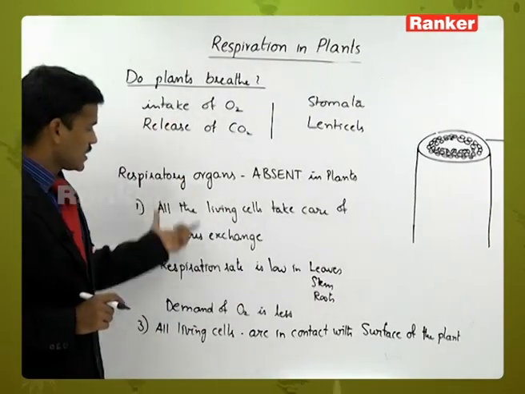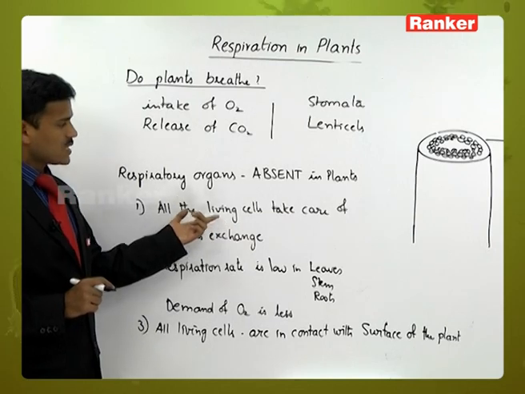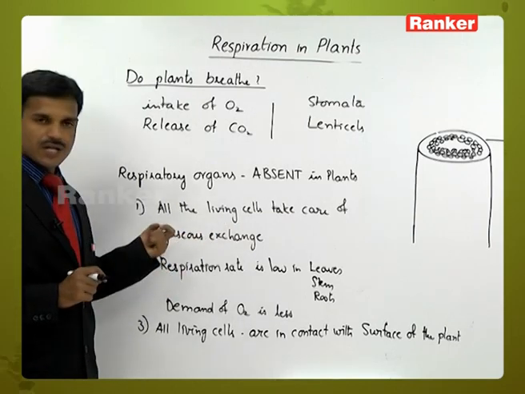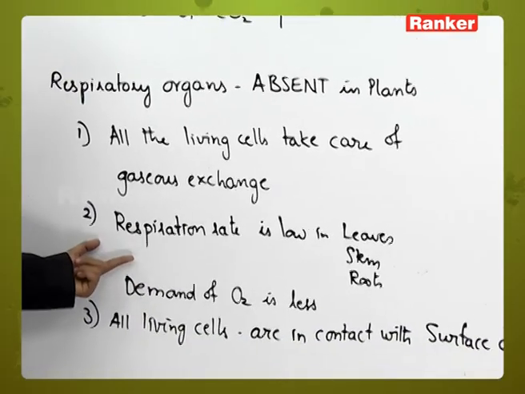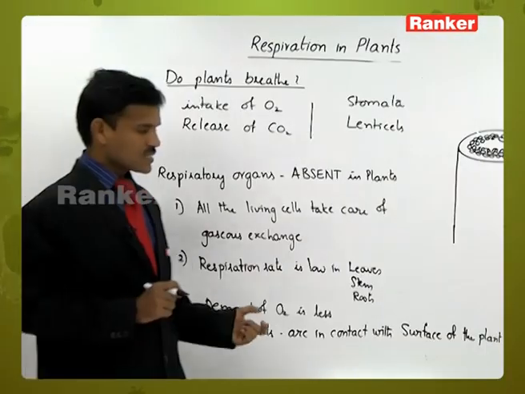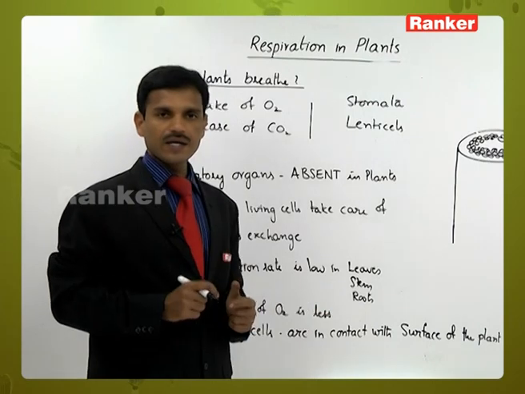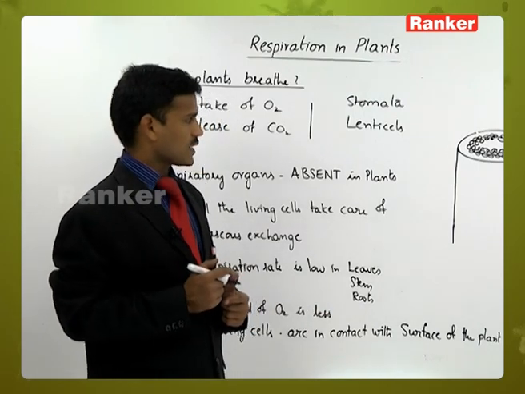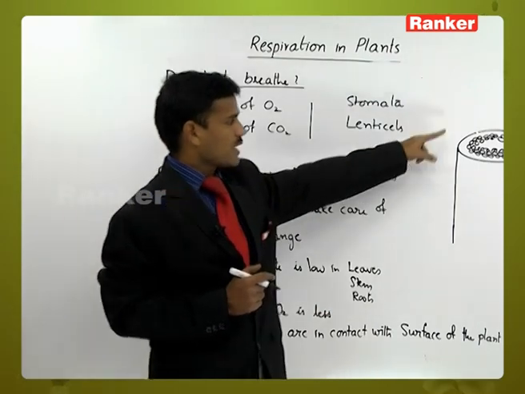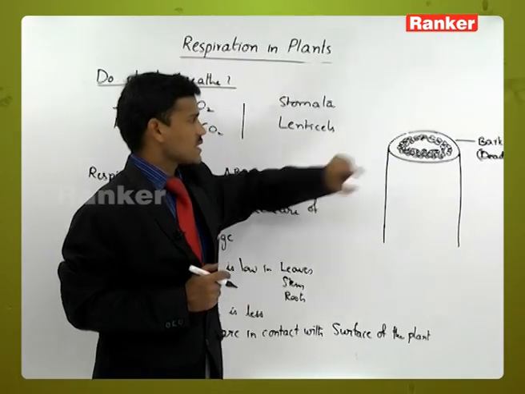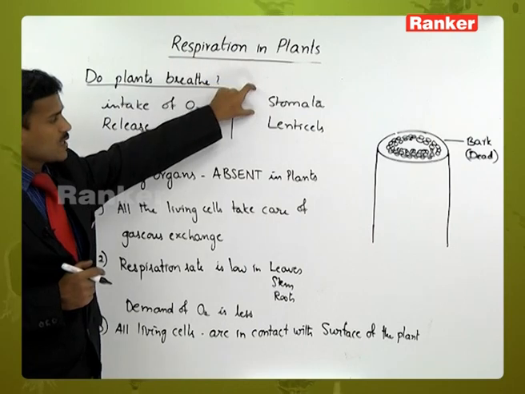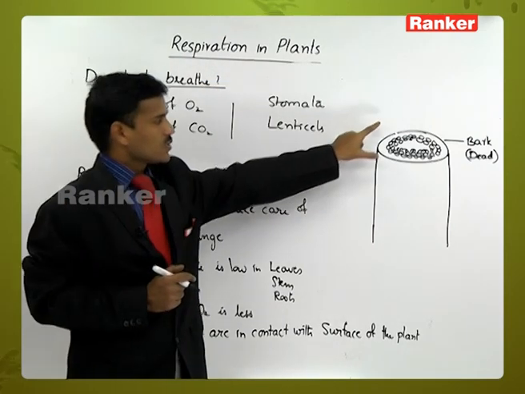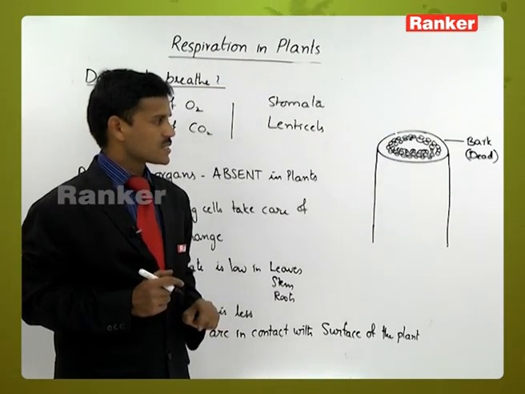Why? Because all the living cells are taking care, the respiration rate is very less, the oxygen demand is also very less, and all cells are directly or indirectly in contact with the surface of the plant. So in young plants, the gases are exchanged through the stomata, and in mature plants, through the lenticels.